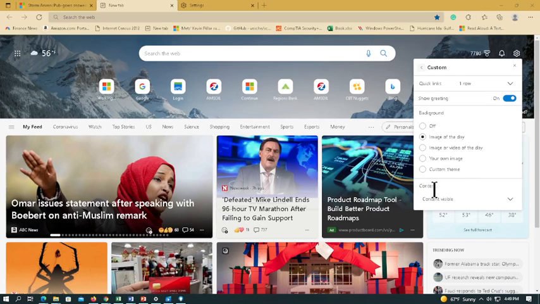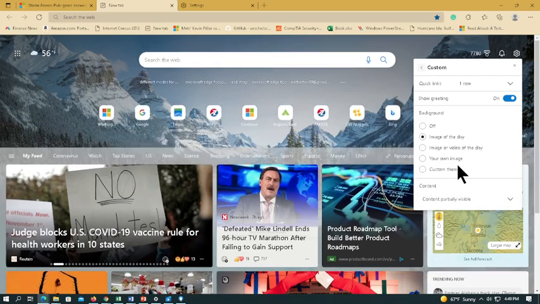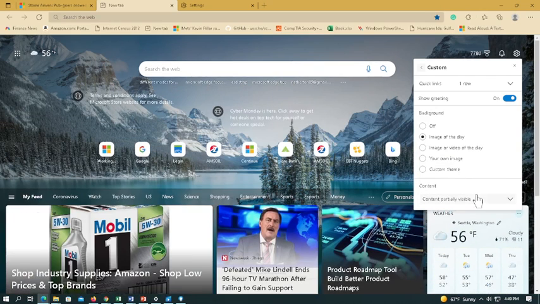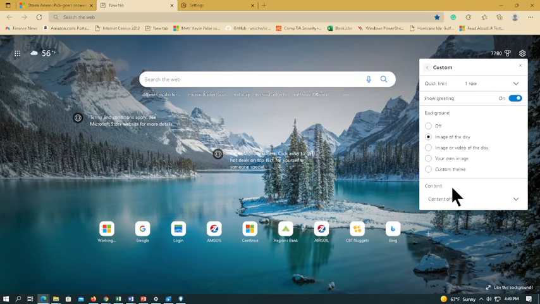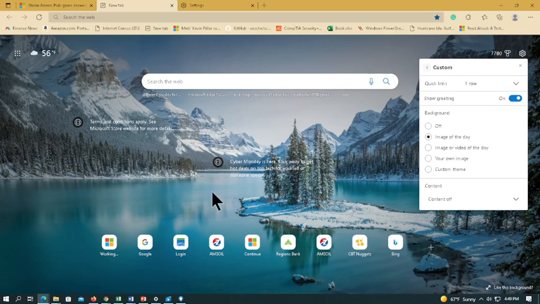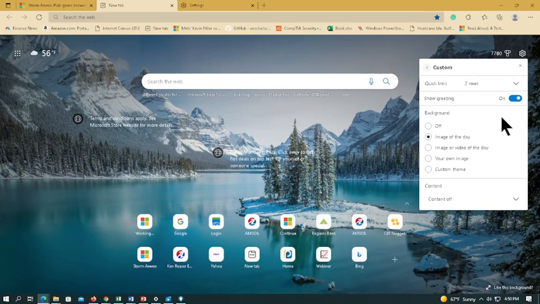Right, now here's another setting that maybe you might like here. You go here, this is your content visible, okay? So let's go partially visible. Let's go one more down, let's go headings only. So you got this down here that you can click on, sports, entertainment, science, top stories, and content off. Kind of like a fancy Google Chrome type page. Now by default you have one row of icons. You can actually turn that off, those little shortcuts, or you can actually go to 2 rows so that you get a few extra to put in there.